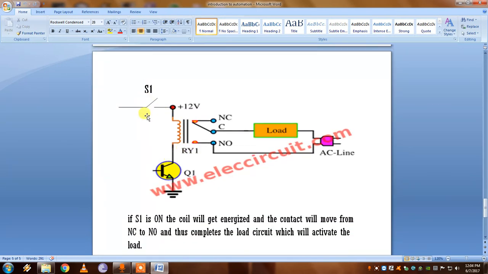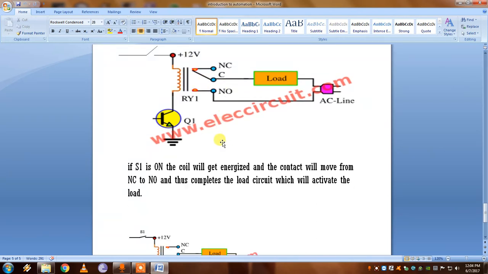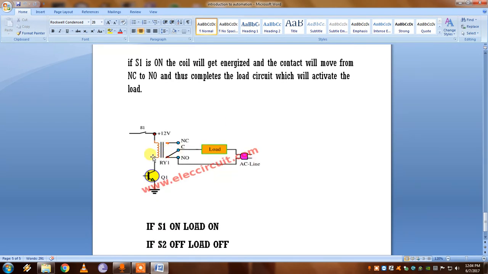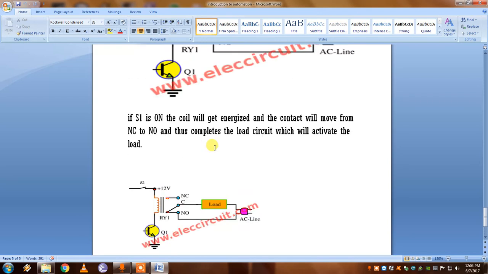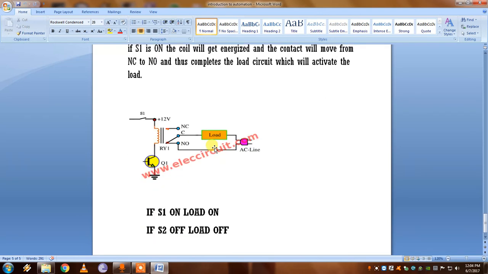If switch 1 is on, 12 volt is given to the magnetic circuit, which will energize it, and a magnetic flux is created, which will attract the common from NC to NO, which will complete the load. The AC line is given to the load, which can be a motor or something. The AC line is given, it completes the circuit. So if switch 1 is on, the load is on. If switch 2 is off, the load is off. So this is how the automation is done by using a PLC.